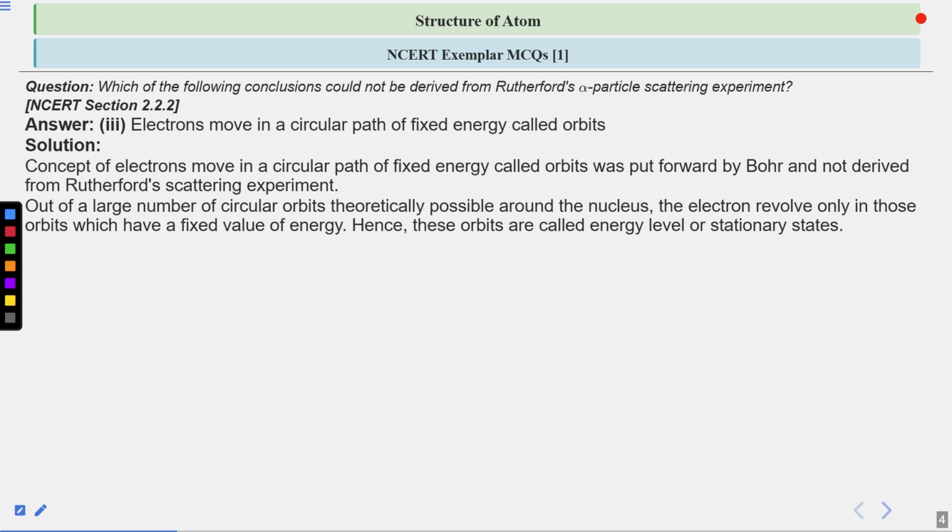Out of this large number of circular orbits theoretically possible around the nucleus, the electron revolves only in those orbits where the value of energy is fixed. Value of energy is fixed. So you have learned about it. It is called the stationary state or the energy levels.